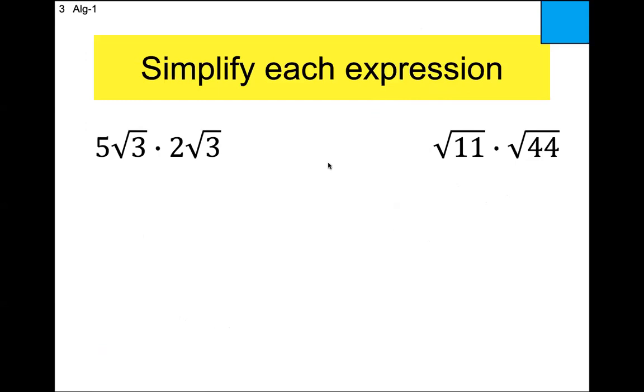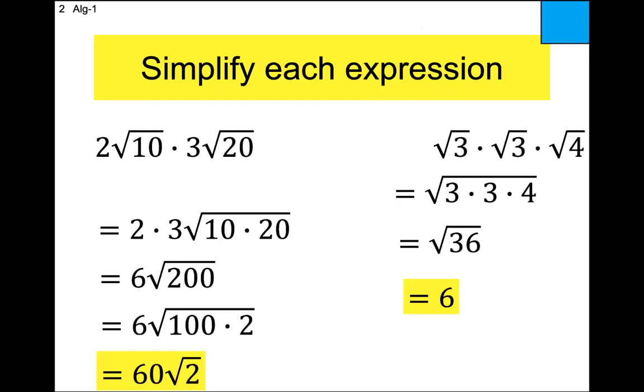Excuse me. So for the last one, when it was like 60 square root 2, what determines whether you solve or not? There's no solving in this one, there's just reducing. Once you've multiplied the outsides with the outsides and the insides with the insides, you get this right here.